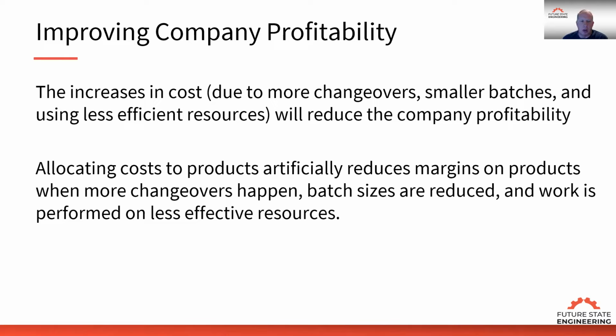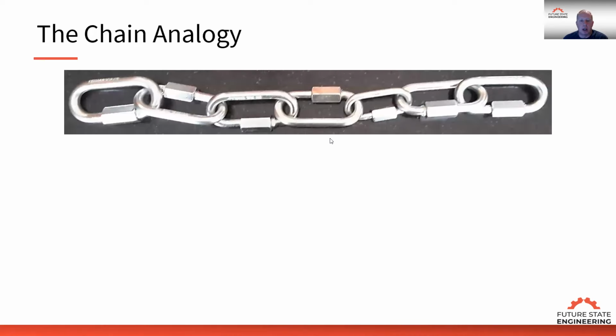So when we look at that, we say, okay, how can we change the mindset? So I want to use the chain analogy to explain how an organization acts and performs. In the chain analogy, if we look at a physical chain, the physical chain is made up of dependent processes that are dependent on the next process in line. And we have dependencies on the chain. We also have interrelationships, so actions in one function can cause negative or positive reactions in other functions.